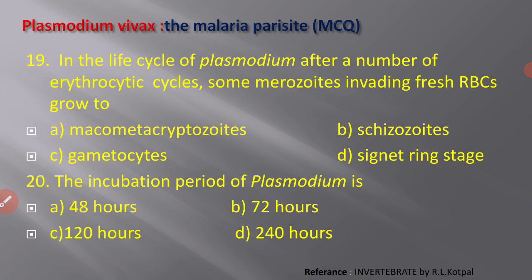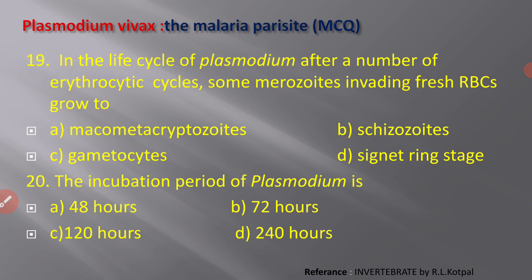In the Plasmodium life cycle, this erythrocytic cycle is repeated many times, and at the end of each erythrocytic phase merozoites are formed, and out of all the merozoites, some start to invade fresh RBCs.